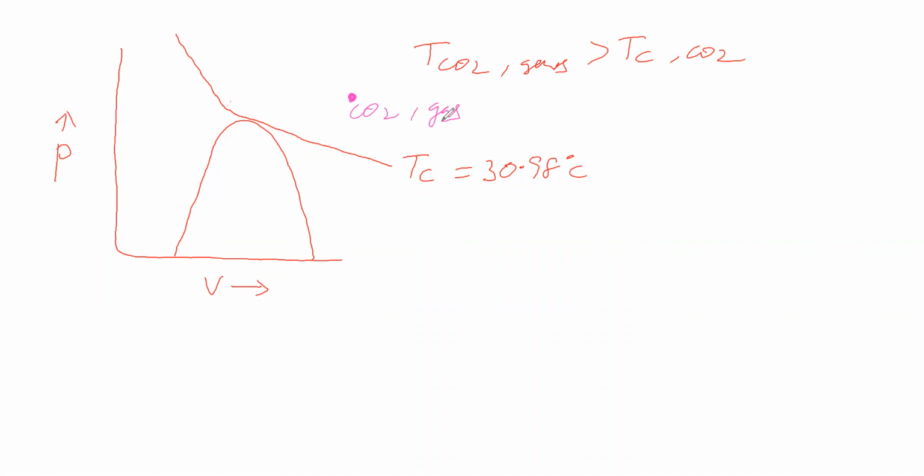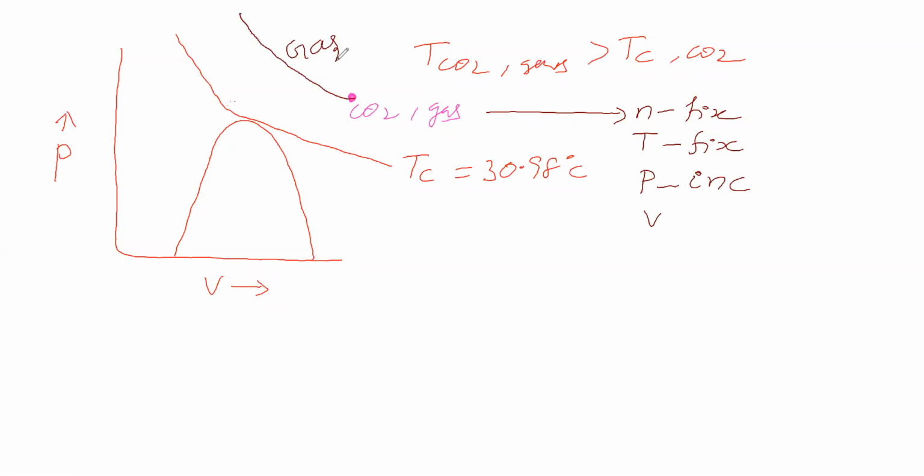Let us fix its number of moles. Number of moles is fixed. Then the temperature of carbon dioxide is fixed, that is, the temperature of carbon dioxide gas is fixed, greater than its critical temperature. Now pressure and volume are there. Let us vary the pressure and volume. Let us increase its pressure. On increasing the pressure, the graph goes like this. The physical state of carbon dioxide, if you see, is only gaseous.